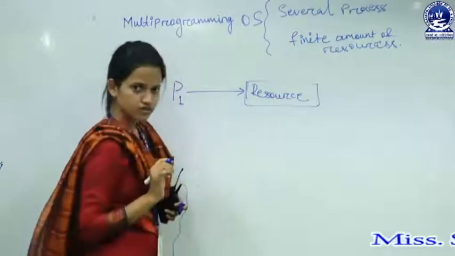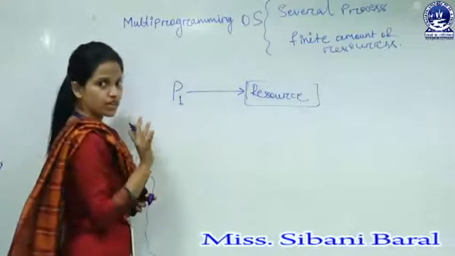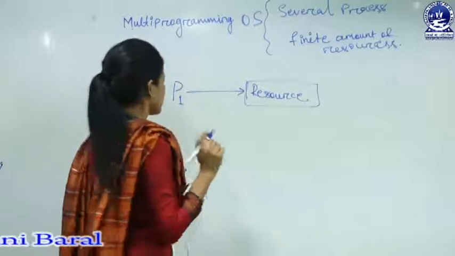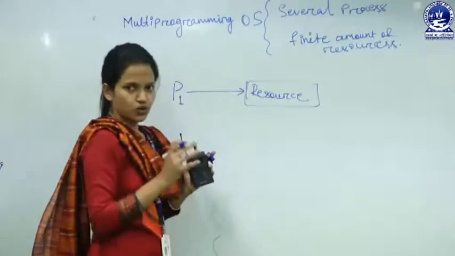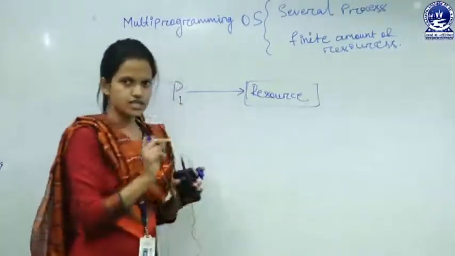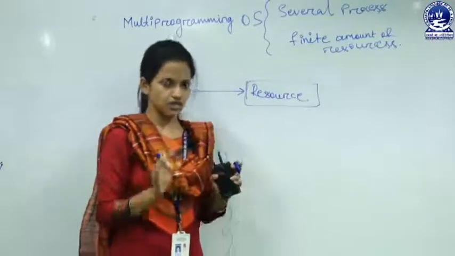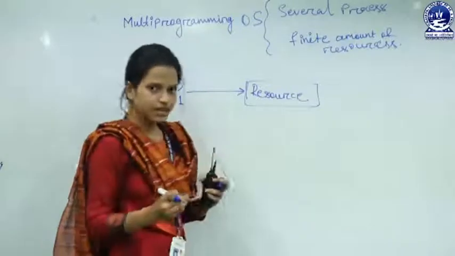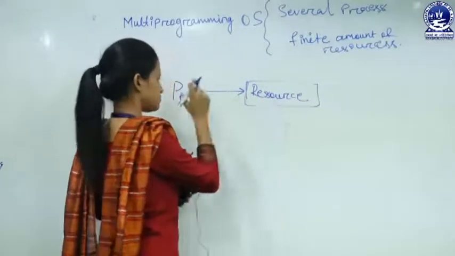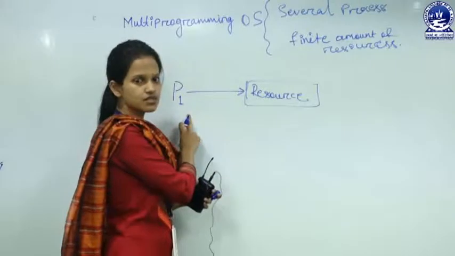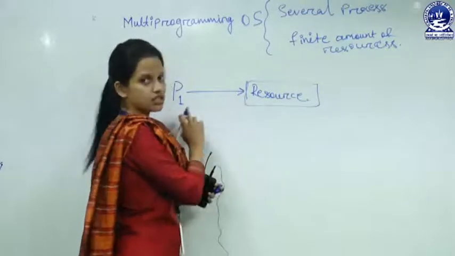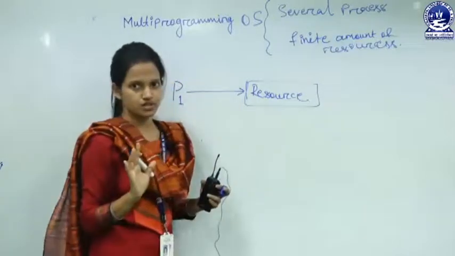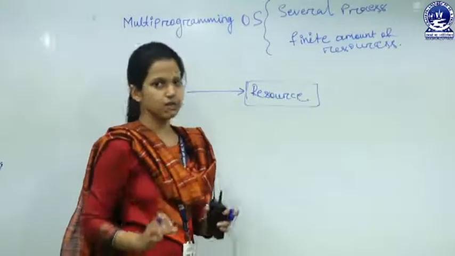We have a resource and we have several processes, and among those processes, one process is requesting one resource. Then what will happen? If that resource is available, is free, then immediately that resource is assigned to this process. The process acquires the resource. Okay, this is the simple case.